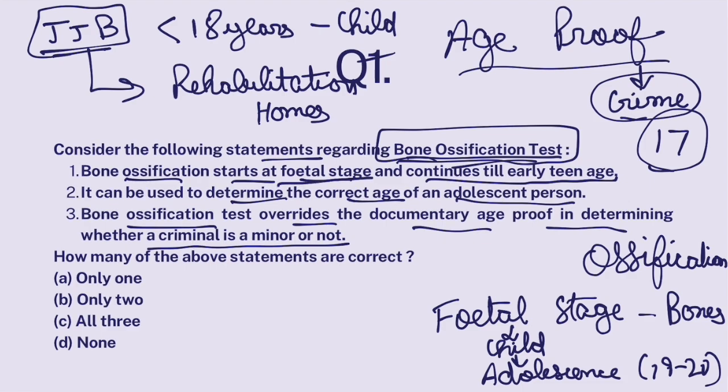So bone ossification starts at fetal stage and continues till early teenage? No, till adolescence. Early teenage is 13, 14. No. It can be used to determine the correct age of an adolescent person? Yes.